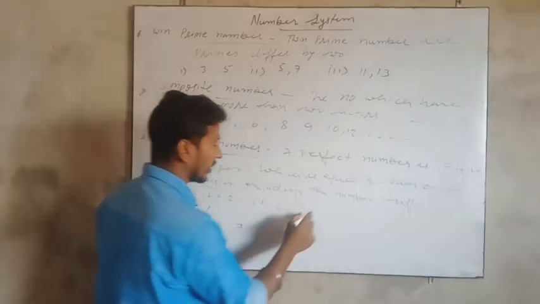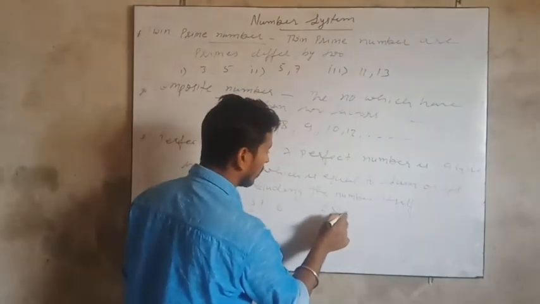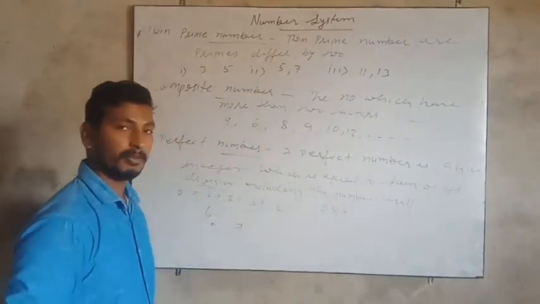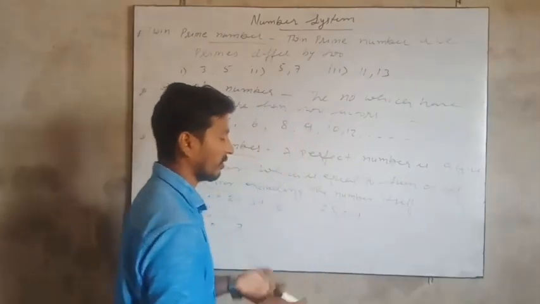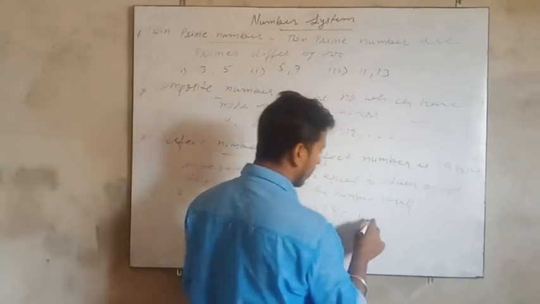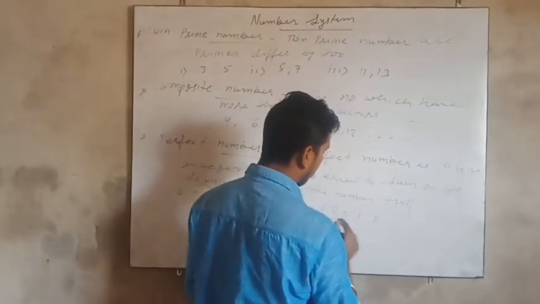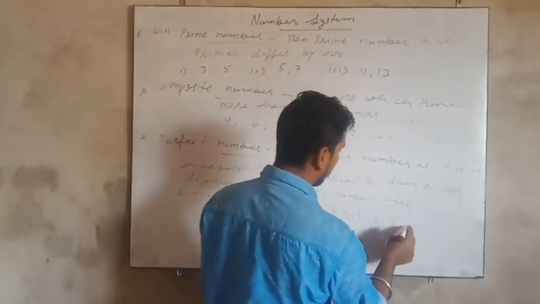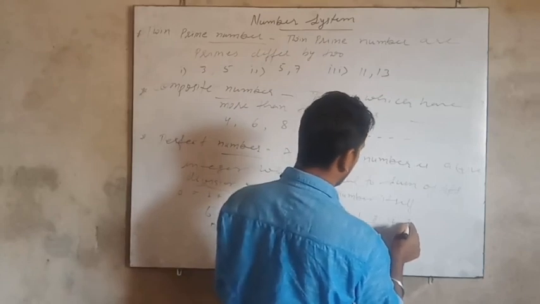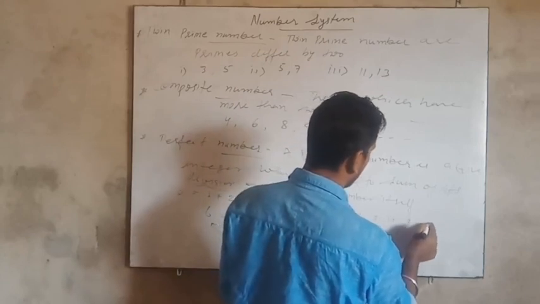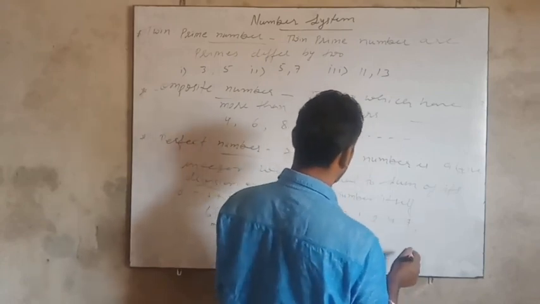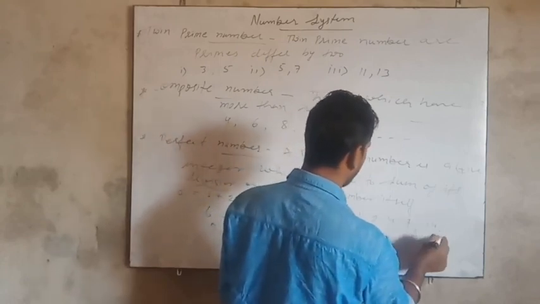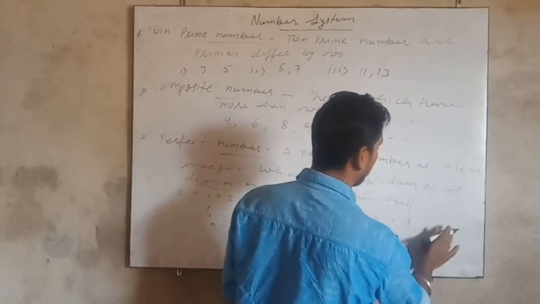Another example we can take is 28. Now let's find the factors of 28. 1 is a factor of all the numbers. Then we can add 2, then 4, 7, 14, and then 28.